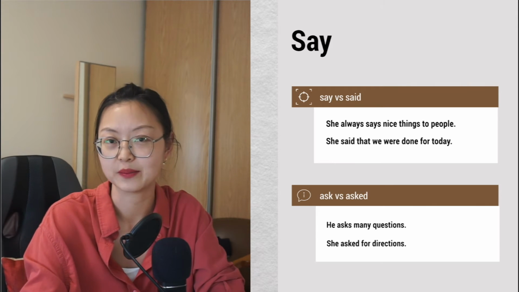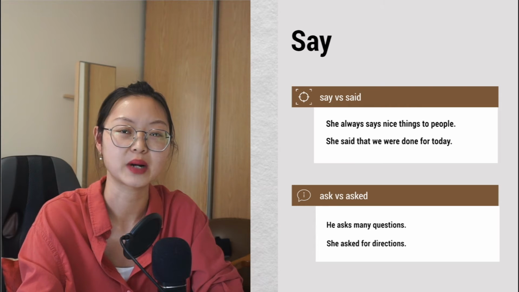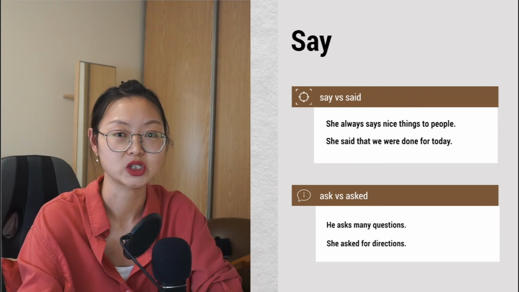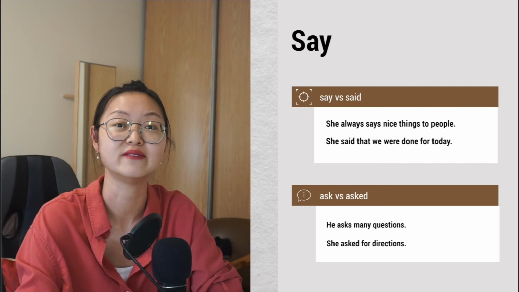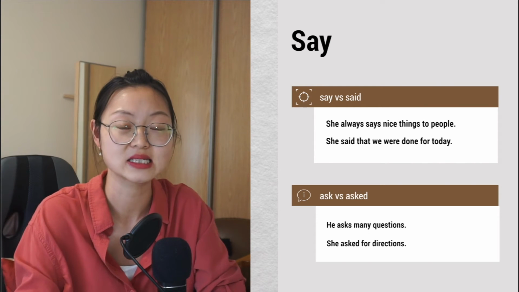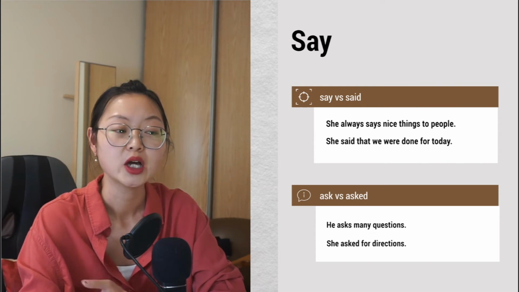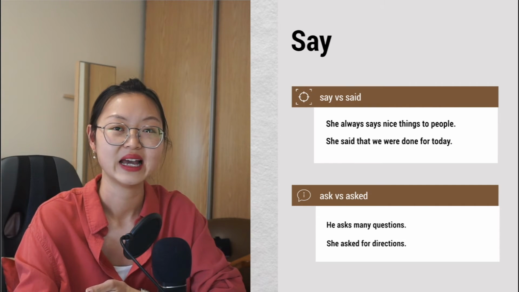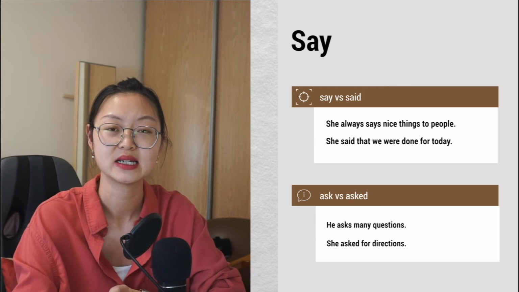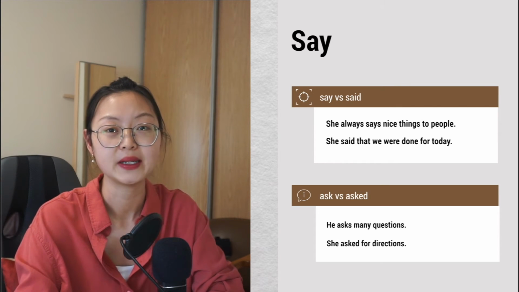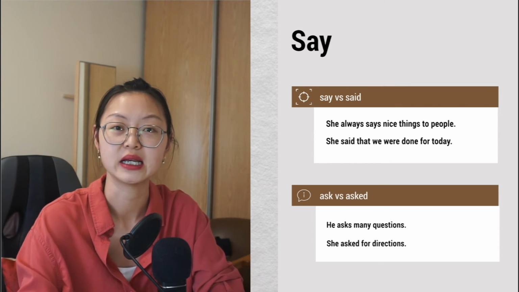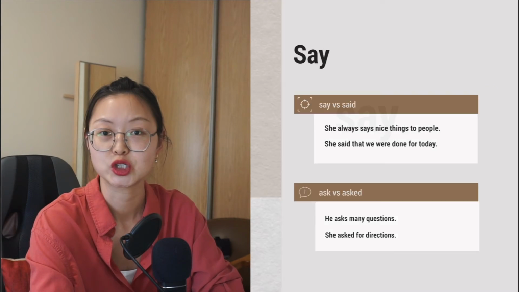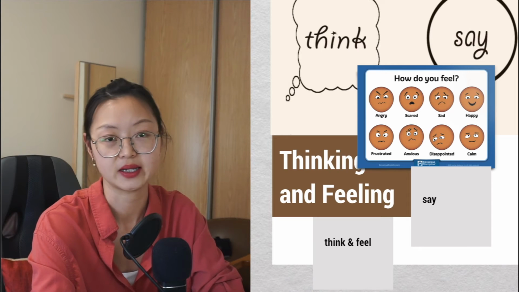And when you ask, you can ask in different tenses. You can ask in the past or you can ask in the present. So you say, he asks many questions. So this is a fact. He always asks many questions. She asked for directions. Asked happened in the past and it only happened once. That's it. It's done. It's finished. Those are verbs that show you thinking and feeling.